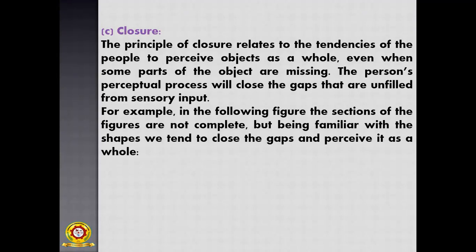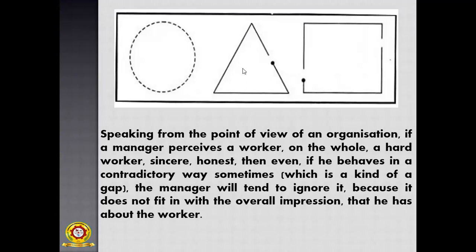Then you have to see this example. Suppose first you see these images. Then there are gaps. Then you perceive and combine each of them. Then it is completed, and it is treated as a circle. Then in the triangle there is an unfilled gap. This is the gap. You try to fill this gap, then it gives complete meaning, and it is treated as a triangle. Then there is a square with two unfilled gaps. Then you fill these gaps, and this will be treated as a square.